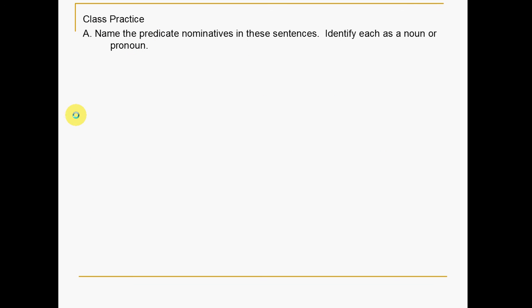All right, right now I want you guys to go ahead and do class practice. I want you to name the predicate nominative in the sentence and identify each predicate nominative as a noun or a pronoun. Also, I want you to go ahead and underline the subject once, underline the verb twice, and put parentheses around our prepositional phrases. So go ahead and stop the video, do class practice A, and when you're done, you're going to go on to the next video.